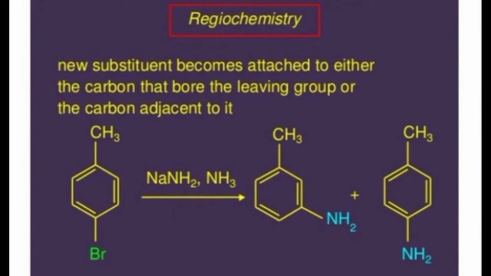And you can see that in the next structure, the carbon adjacent to the carbon of Br is also occupied by the NH2 group.